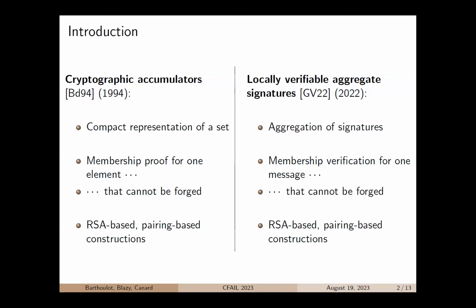Regarding security, it is required that this membership verification for one message cannot be forged, and as for constructions, we can find RSA-based or pairing-based constructions. Thus, as you can see, when looking at both primitives, we notice a lot of similarities in the definitions, properties, and even constructions. That is the reason why we wanted to study the relationship, and more especially, at the beginning, I wanted to prove that locally verifiable aggregate signatures are just one kind of cryptographic accumulator.